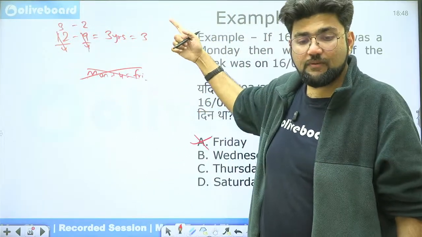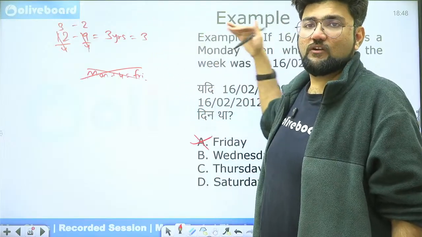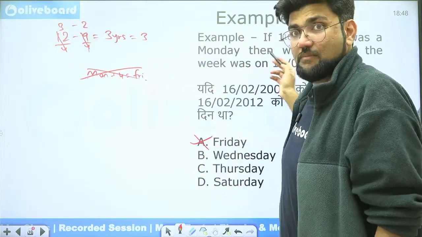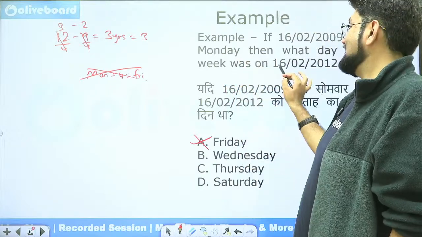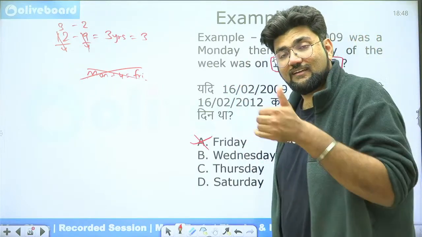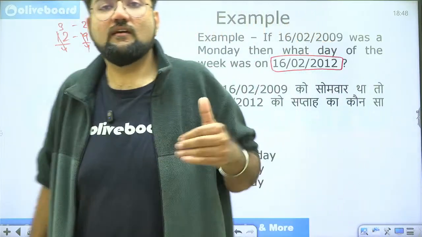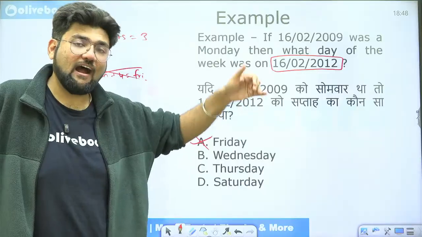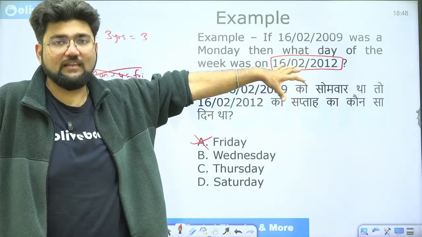But this one leap year, which is that one leap year which they are counting between 2009 and 2012? It is 2012. They're basically counting 2012 as a leap year. But if you observe the date, it's 16th February 2012. It has not yet crossed 29th February. So at this stage, 2012 is not a leap year. After 29th February, we'll consider it to be a leap year.